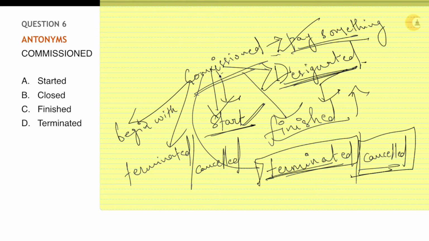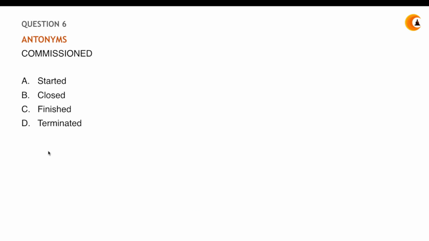Basically commissioned is used with two things: one is a designation and the other is to get paid for. So the opposite will be terminated, which is in option number D.